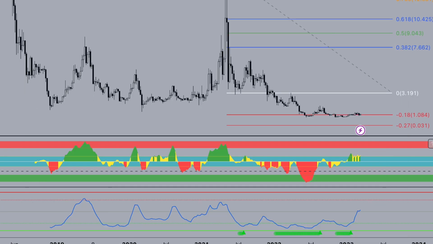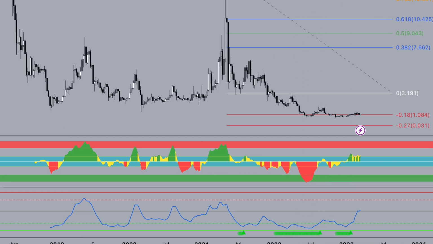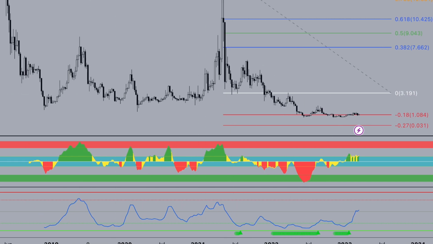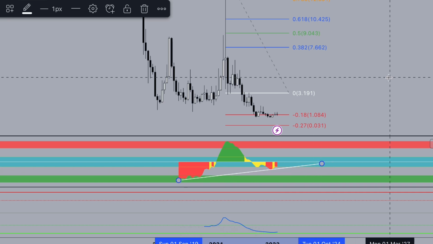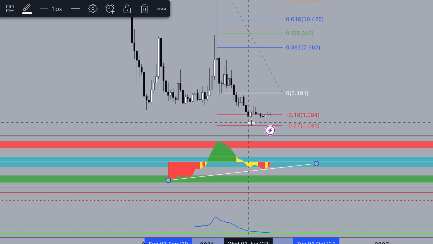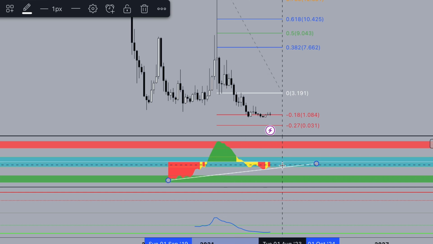On the weekly time frame on A/Z, this is a historical chart of EOS. Here's accumulation and here's accumulation. Just compare. The biggest accumulation in the whole EOS history on my indicator A/Z. How did it play out on a monthly time frame? We're forming a huge divergence on a monthly time frame on EOS. Here's a price at $2.68, for example, and we dropped to 87 cents, forming a huge divergence on a monthly time frame.